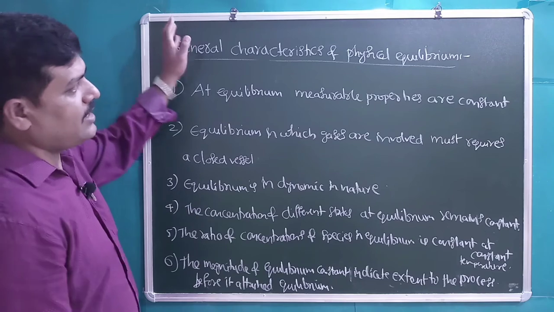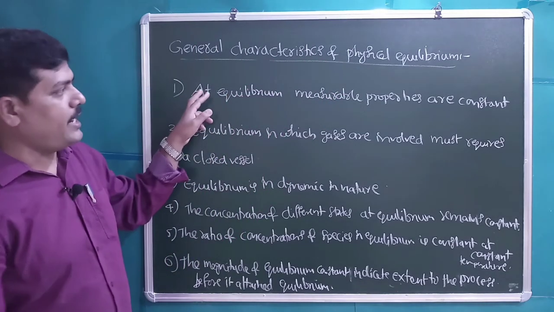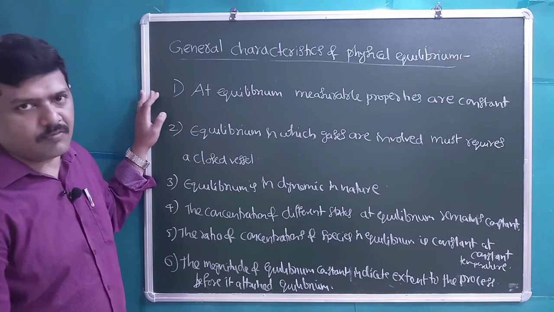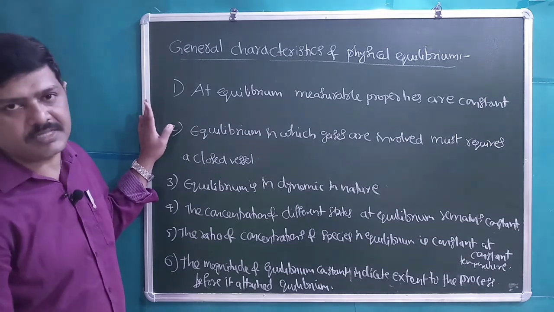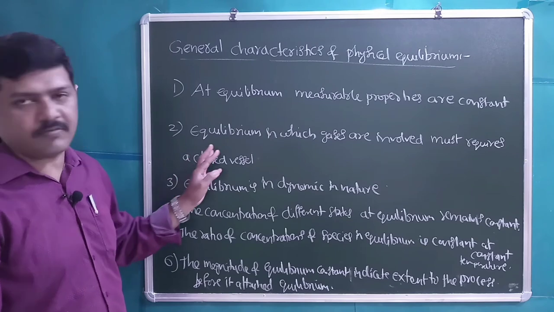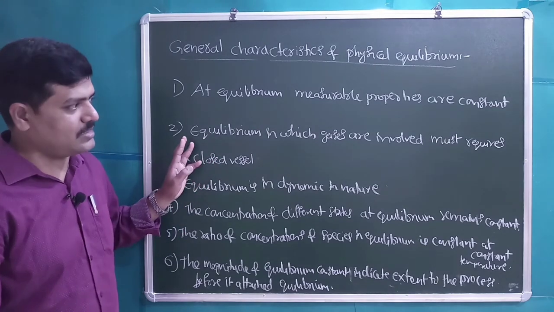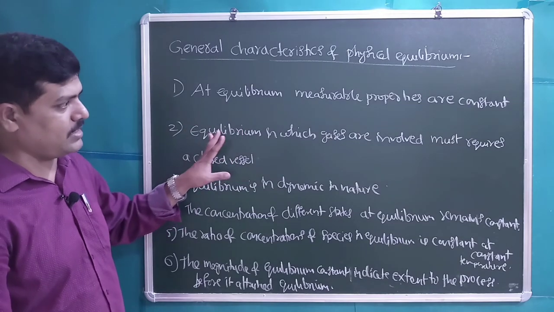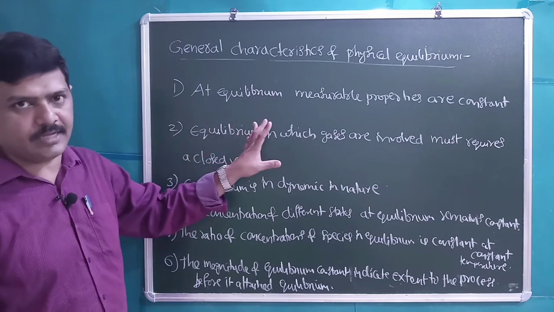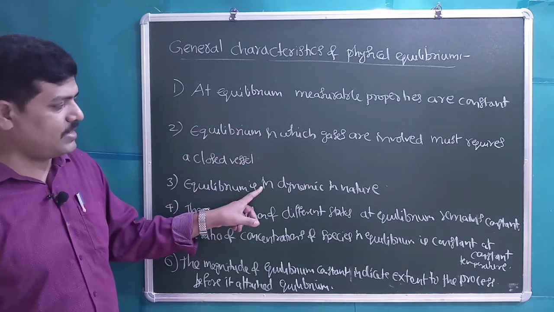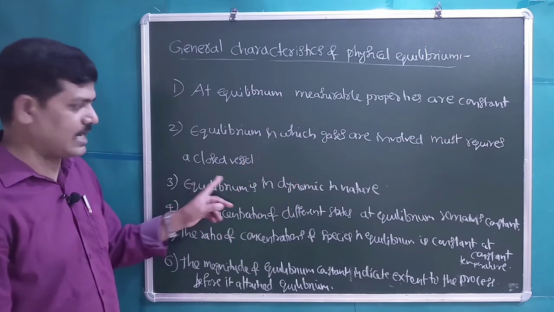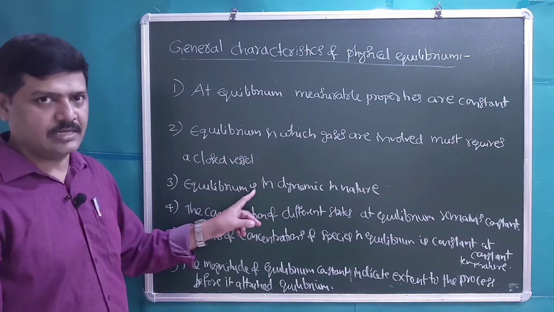Students, general characteristics of physical equilibrium. At equilibrium, measurable properties like color, refractive index, pressure, volume will remain constant once the equilibrium is attained. Equilibrium in which gases are involved must require a closed vessel. So if there is a chance of gases being formed in a particular process, they should not escape from the reaction mixture, or in the physical equilibrium also, right? Equilibrium is dynamic in nature. Always it is under progress. It is not a static equilibrium. Continuously both processes are occurring.